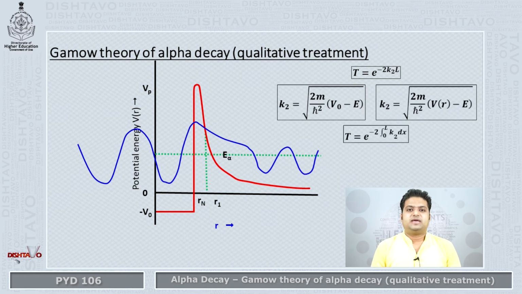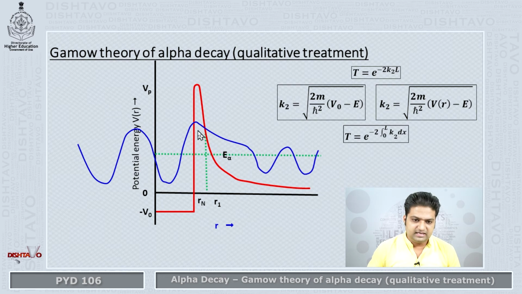You also came up with the expression for transmission probability T equal to e raised to minus 2 K2 L, where K2 was equal to the square root of 2m (V naught minus E) over h cross. M is the mass of the particle, V naught is the potential, and E is the energy. In Gamow's theory, we replace V naught by V of R, and the transmission coefficient T becomes e raised to minus 2, and instead of simply K2, we have it integrated from 0 to L.